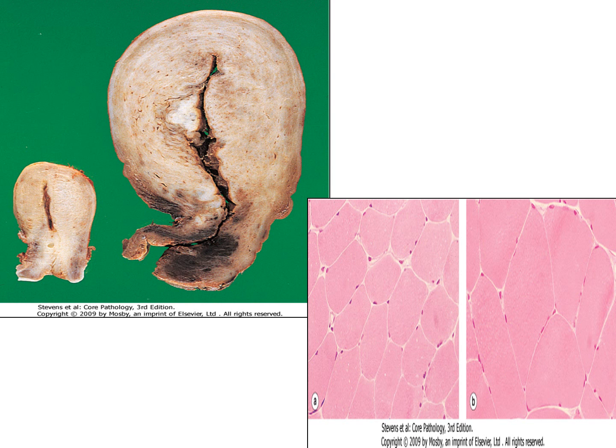On the left upper side, you can see a cut section of uterus. The left lower side shows a normal sized uterus compared to the pregnant uterus on the right side, which is showing hypertrophy. There is increase in the size of the cell leading to increase in the size of the organ. In the lower right hand side, you can see an H&E stained picture of skeletal muscle. The left side is normal; comparing to the left, you can see that the size of the muscle is increased. So this is definitely hypertrophy.